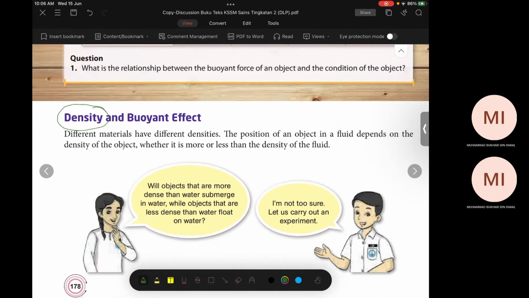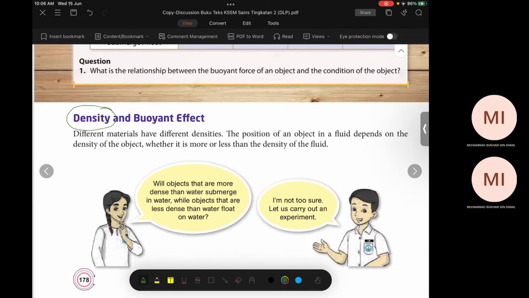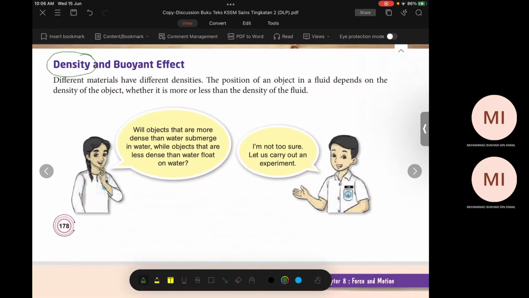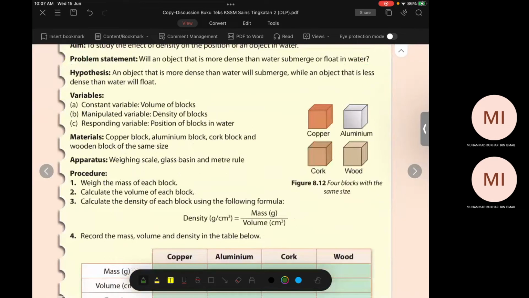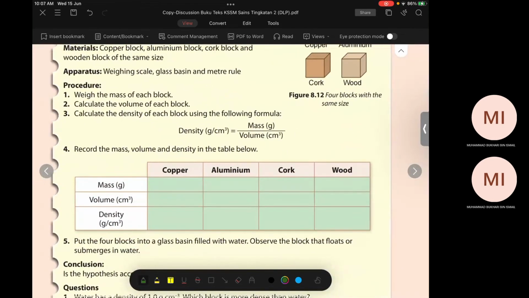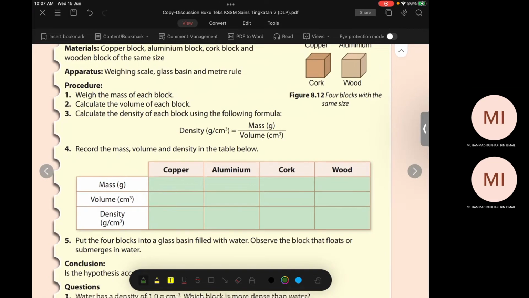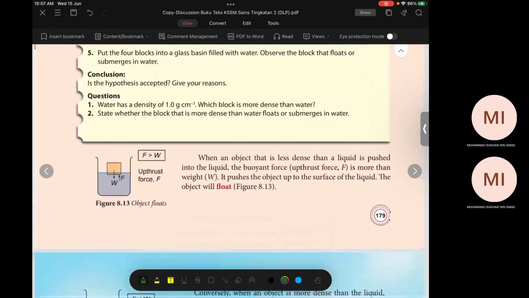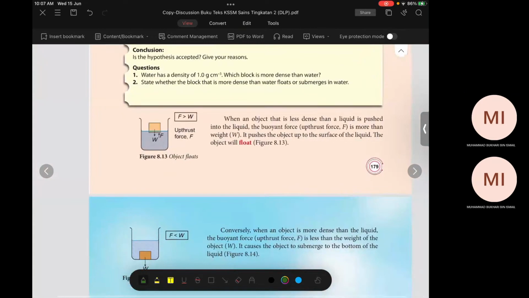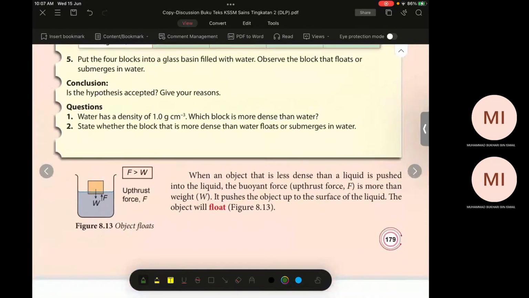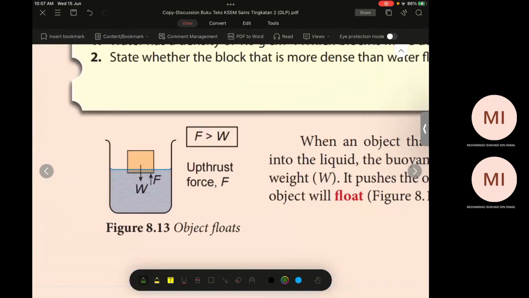For this one you have to do the experiment, then you can see it later. Today we don't do it yet, we do it later. So from here, this is the part that you need to understand. See here.